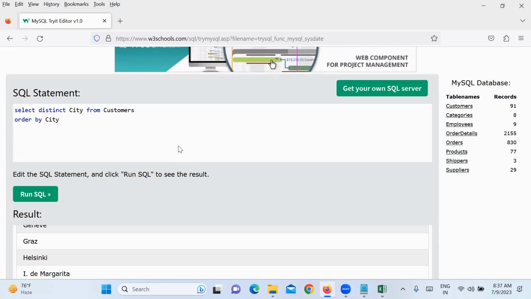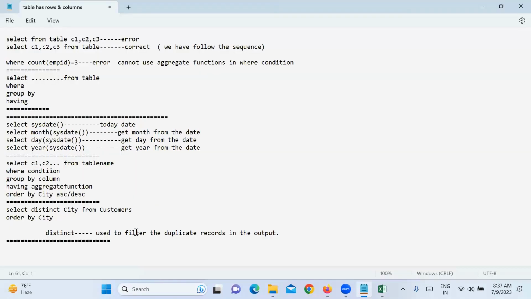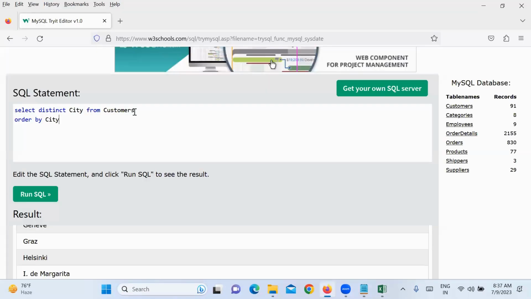Am I deleting the duplicates in a table? Will this query delete records in a table? No, sir. It is for output purposes only. Use it to filter the duplicate records in the output, only for display purposes. So for removing duplicates we use distinct, not group by.